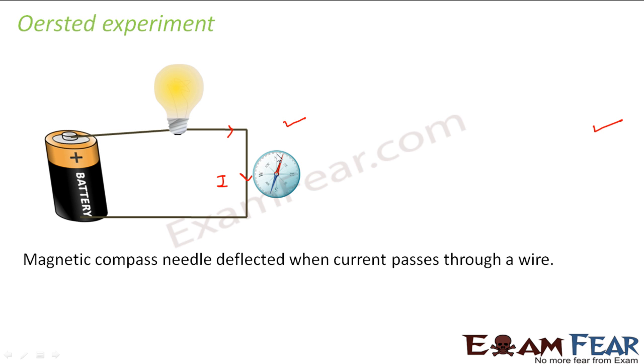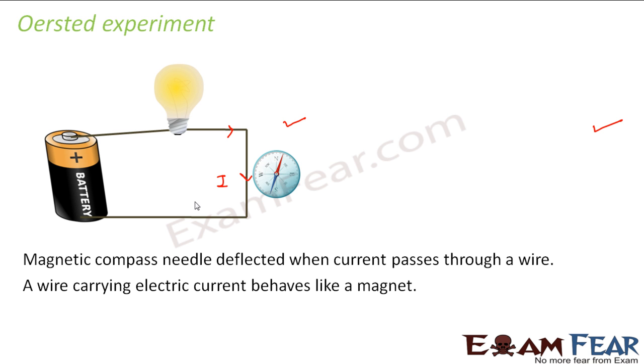So there was a magnetic field created somewhere around this current carrying conductor. However, there is no magnet present here. There is only a current carrying wire. So from this he concluded that a wire carrying electric current behaves like a magnet. This statement connected electricity and magnetism very closely. A wire carrying electric current, which is a part of electricity, behaves like a magnet, which is a part of magnetism.